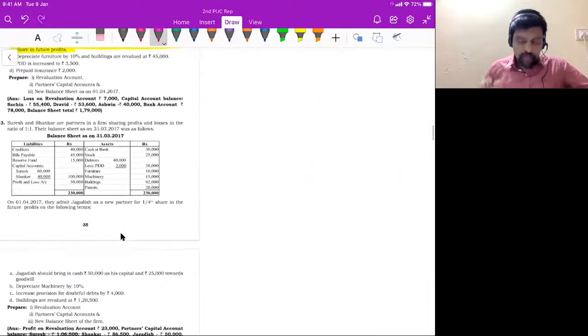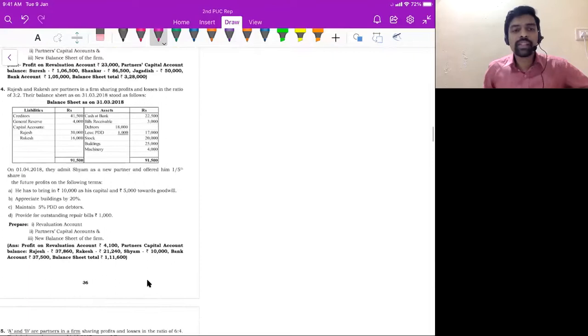Question number 3. Even look at question number 3. This is similar to question number 1 and 2. Jagadish should bring cash rupees 50,000 and capital rupees 25,000. Add these two, 50 plus 25 is 75,000. So in new partner column, you write 75,000. Then distribute that goodwill to the old partners in sacrifice ratio. Route it through capital accounts. Okay.